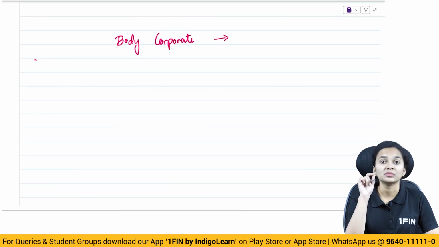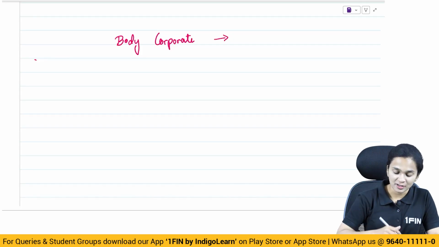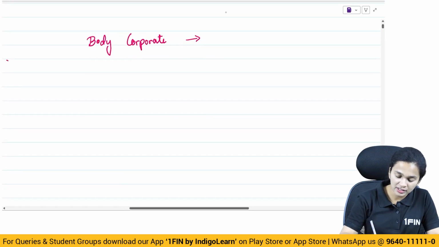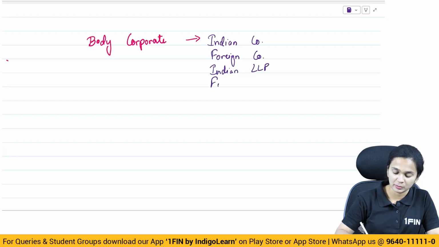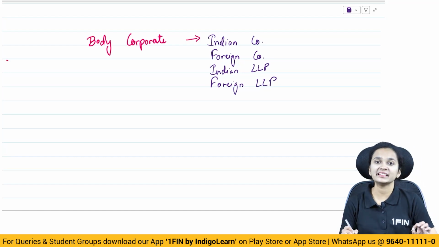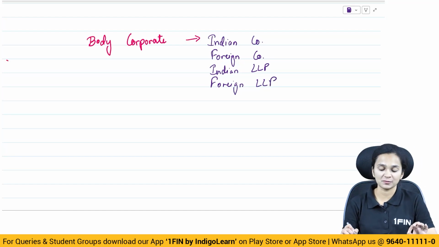See, the meaning of company in the Companies Act 2013 does not include a foreign company. Why am I saying this? We'll understand when we do the definition of company. But for now, just understand when we talk about a body corporate, what are the components of a body corporate? So it includes Indian company, foreign company, Indian LLP, foreign LLP. All of them comprise the body corporate.